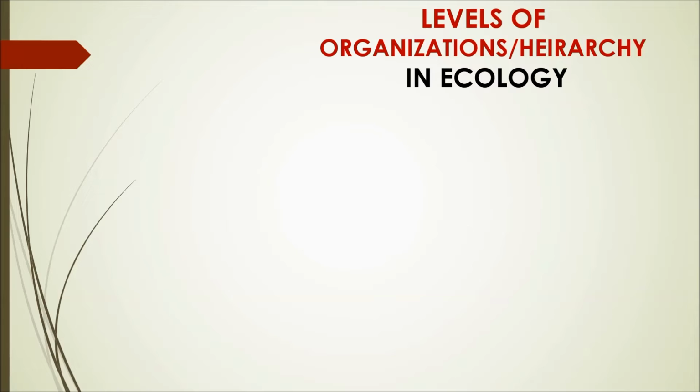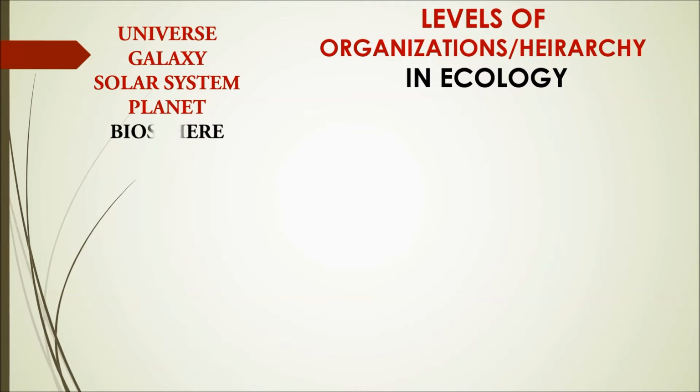Let's scale it down. We study the concept right from the universe, then comes galaxy, then solar system, then planet, then we have the biosphere on the planet, which is a combination of all these spheres: atmosphere, pedosphere, and the ocean sphere, that is hydrosphere. All these spheres in combination we call the biosphere.